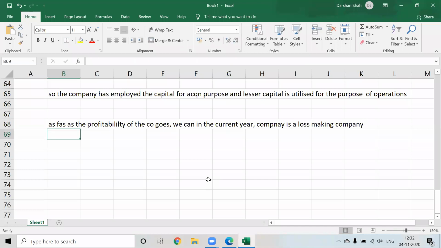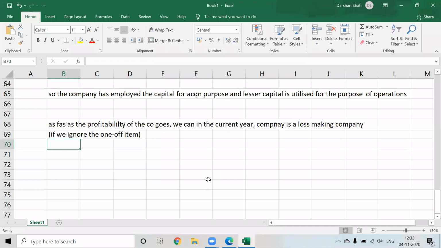Because if we ignore the exceptional item, we can say that company is a loss-making company. Write that in the bracket. Okay. If we ignore the exceptional item, if we ignore the one-off item, okay, because in analysis generally we ignore the one-off item, correct?